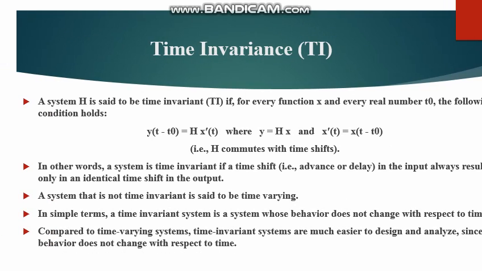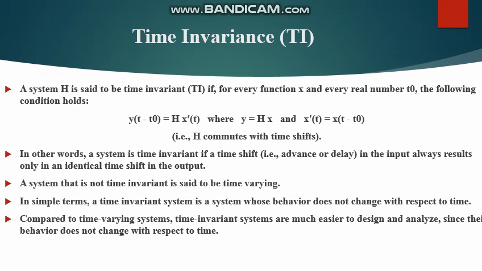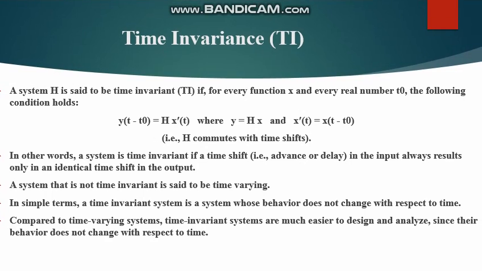Now the point, time invariance. The thing of time invariance, TI system. A system H is said to be time invariant if for every function x and every real number t naught, the following condition holds. That's the previous value t minus t naught.